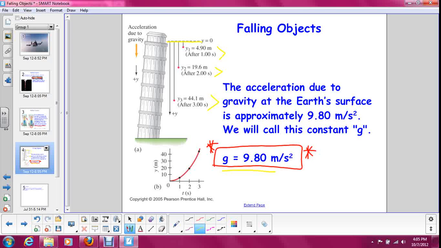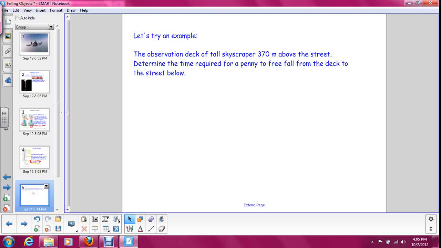So each second that something falls, we add 9.8 meters per second to its initial velocity. And it will fall farther and farther each time. So let's do an example. The observation deck of a tall skyscraper is 370 meters above the street. Determine the time required for a penny to free fall from the deck to the street below.